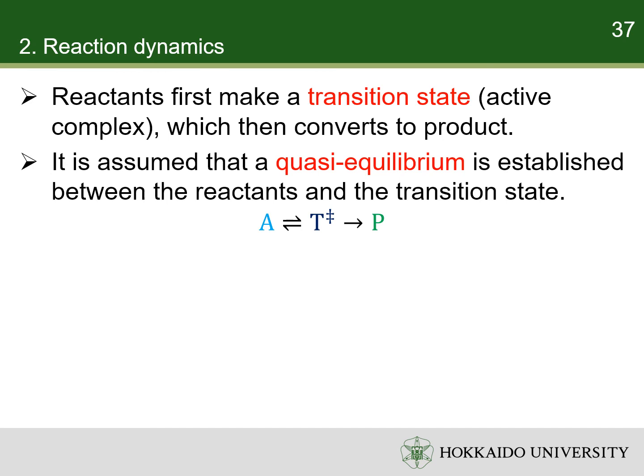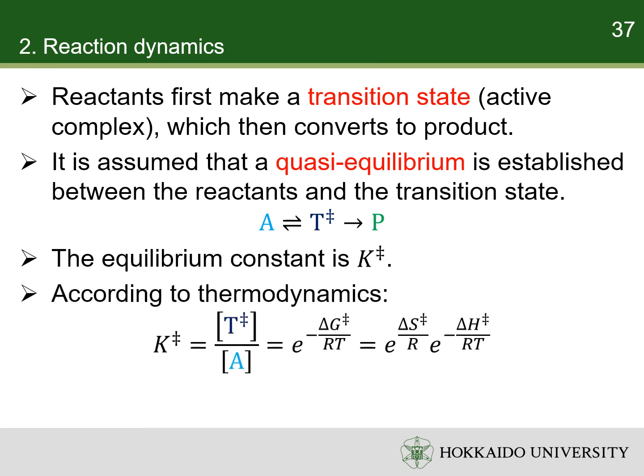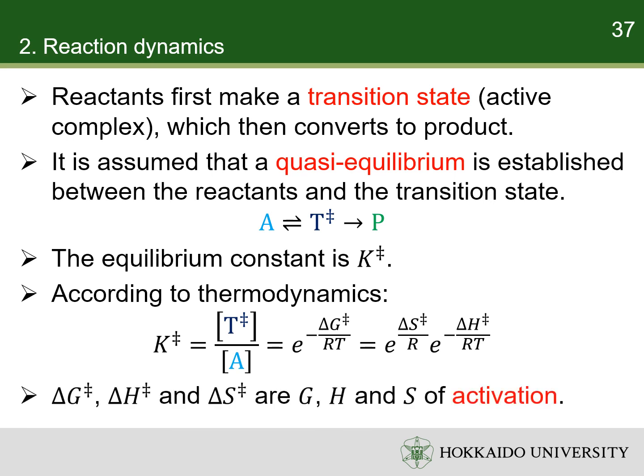Here, T double dagger is the transition state. The equilibrium constant of the first step is uppercase K double dagger. According to thermodynamics, this equilibrium constant can be calculated from the Gibbs free energy of activation. The Gibbs free energy of activation is further expressed in terms of enthalpy and entropy of activation.